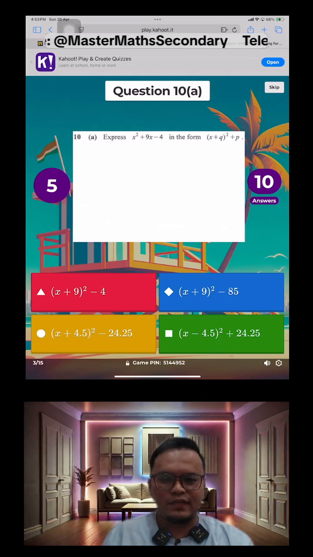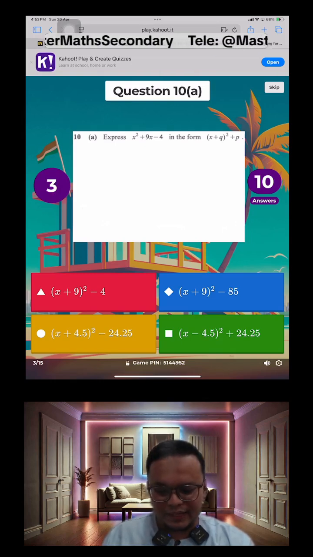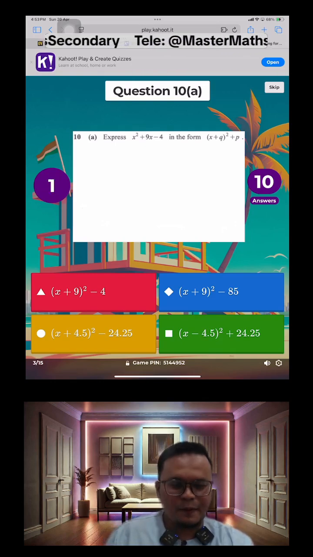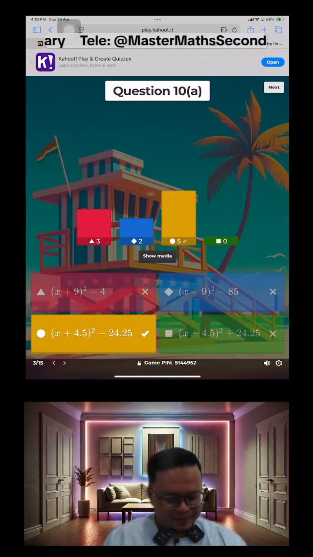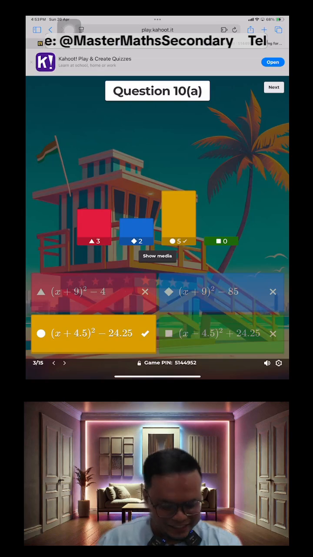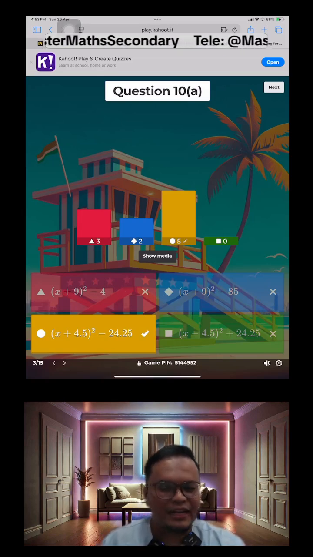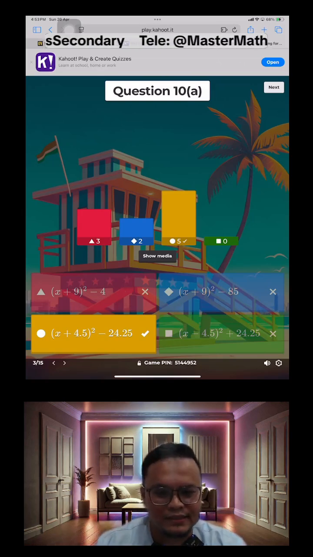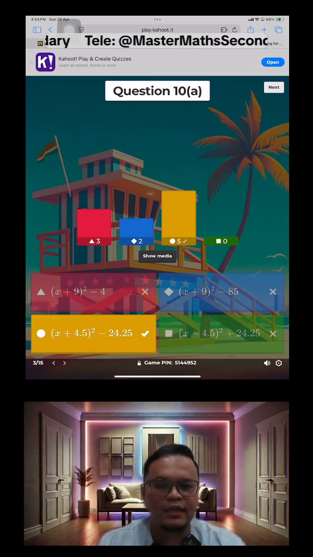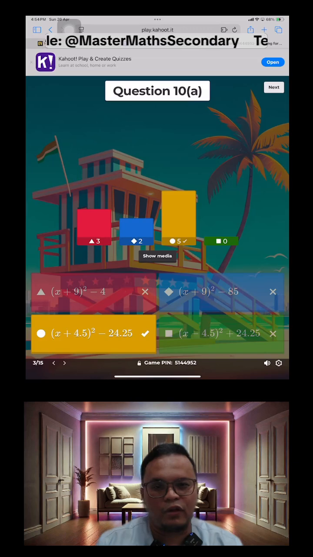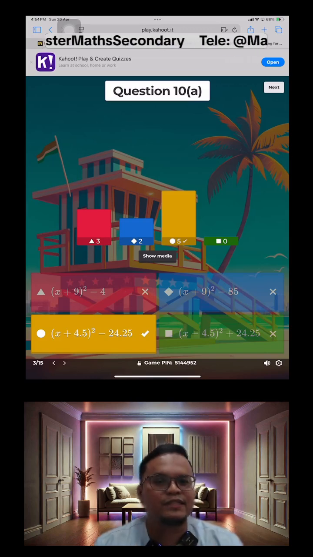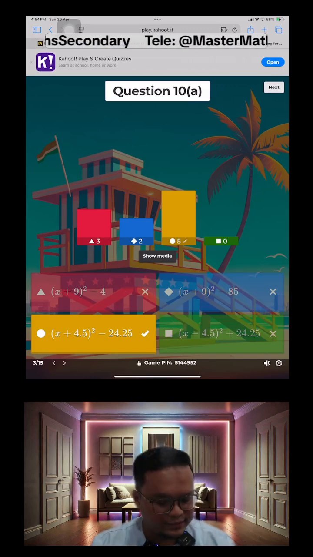Okay, 10 more seconds guys. If you haven't keyed in your answers, this is a good time to do so. 6 more seconds. Okay, the correct answer is the yellow one. Like I said, I will explain to you how we arrived at this answer in a while once we are done with all the questions. So we'll do all the questions first, and then after that we'll go through the answers.